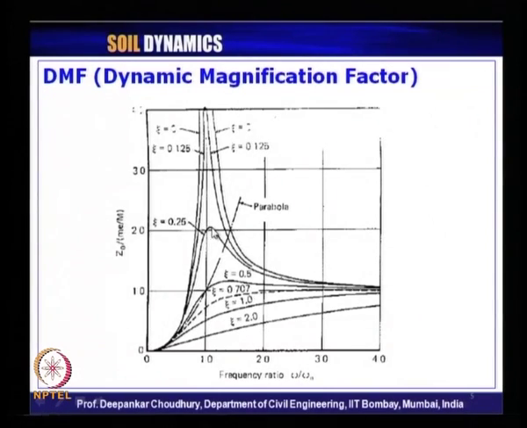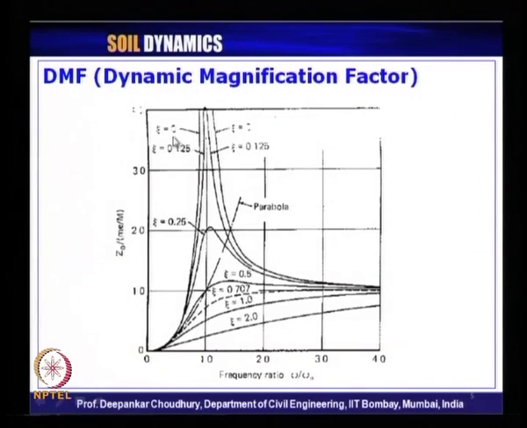And here the peak of the maximum dynamic factor or DMF occurs little after the frequency ratio of 1, that is frequency ratio little above 1. And when r tends to infinity, the value of that DMF approaches 1, and when r is very close to 0, then the DMF value is also very close to 0. At 0, it is exactly 0.